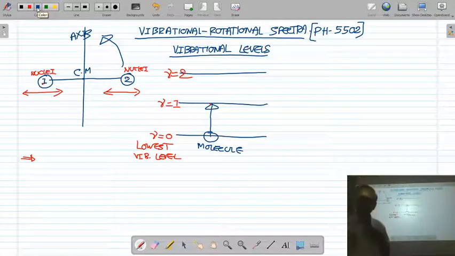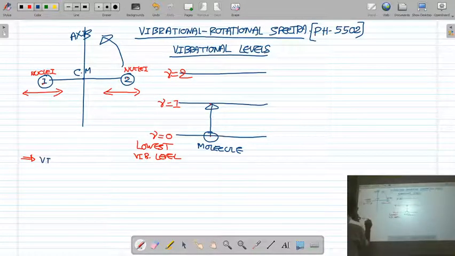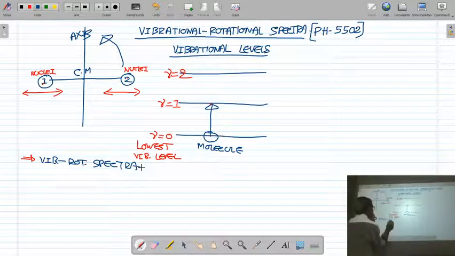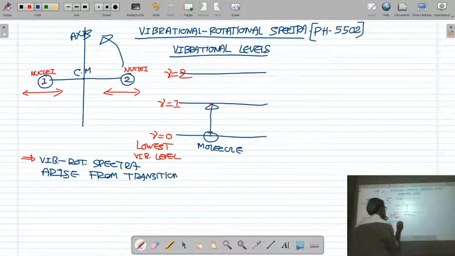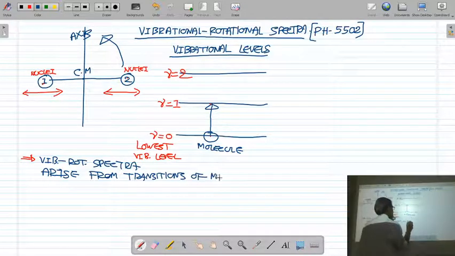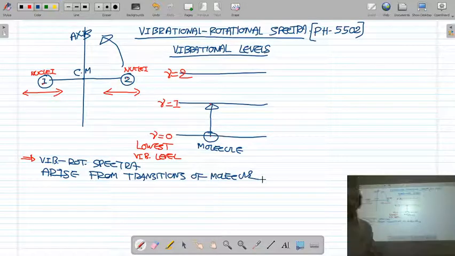How do we get the vibrational rotational spectra?